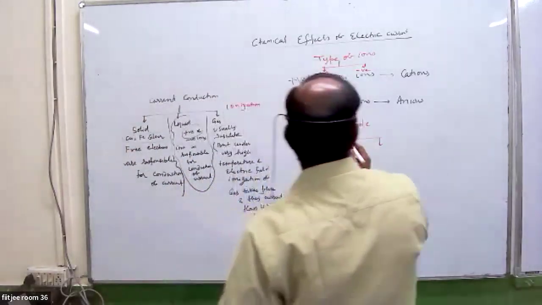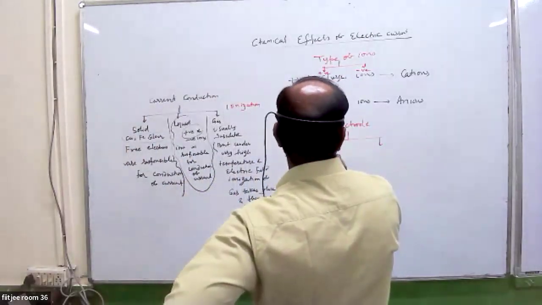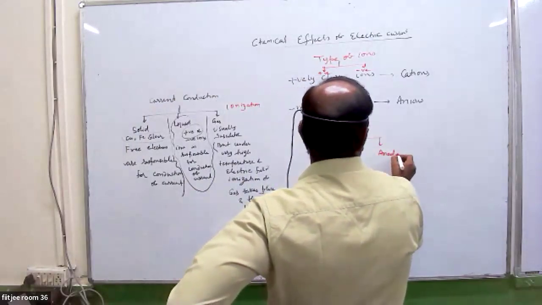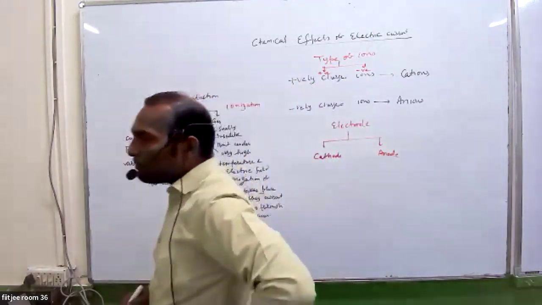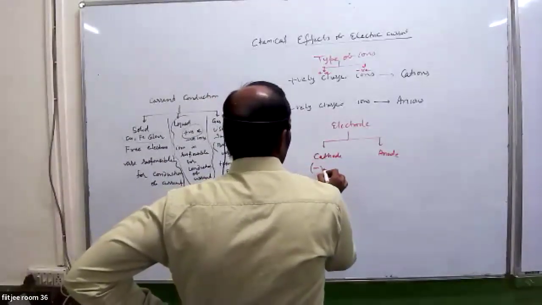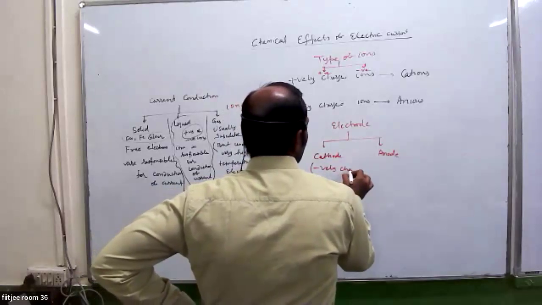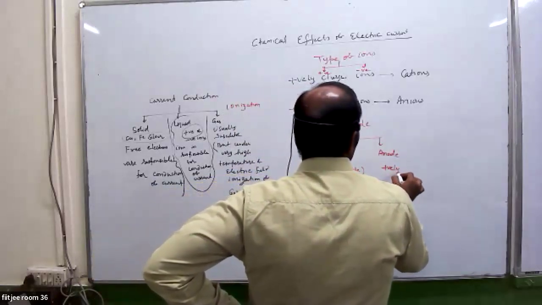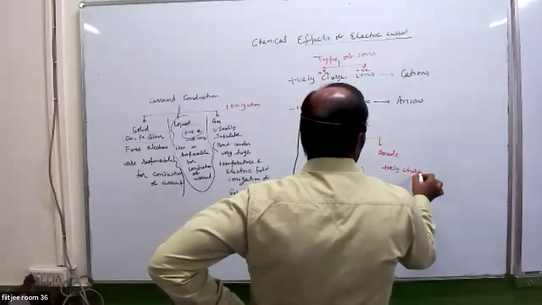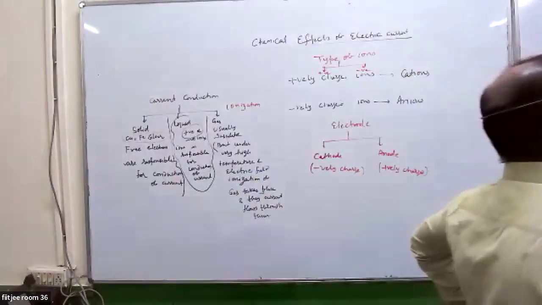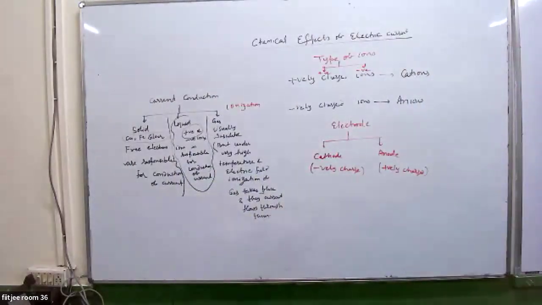They are of two types: cathode and anode. Cathode is negatively charged and anode is positively charged. First note down, then I will read.